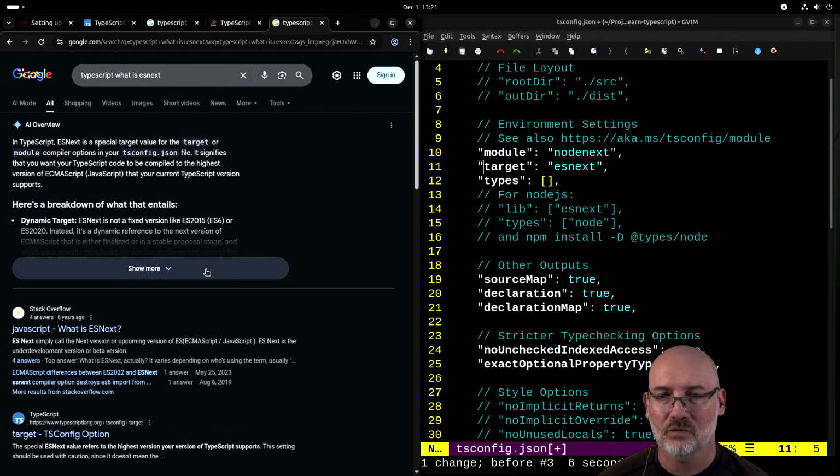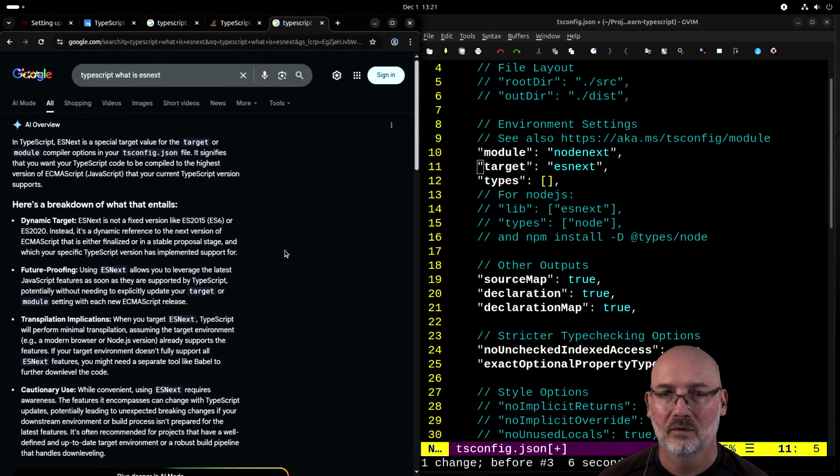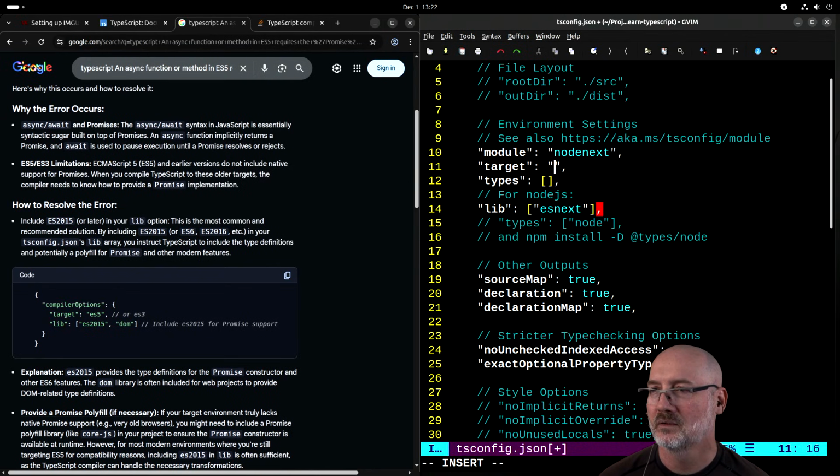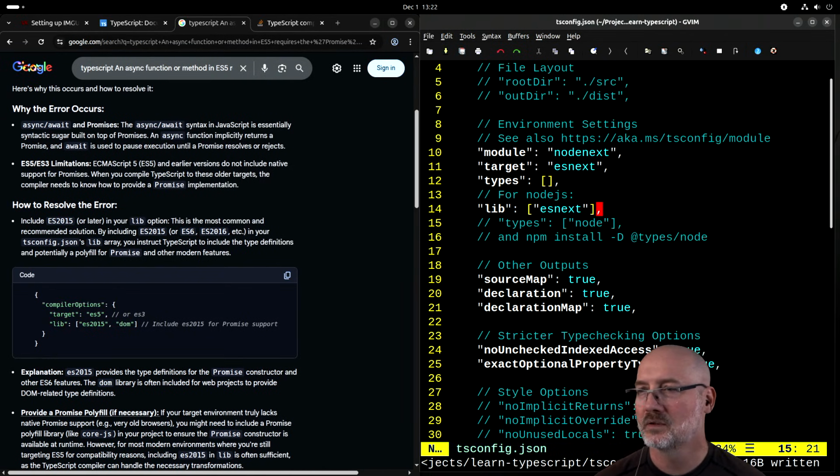It's the next or upcoming version of X. So it should be targeting the correct one. Okay, so let's do ES 2020. And then I need the library for that. Why not just have that by default? Okay, so ES next, node next.